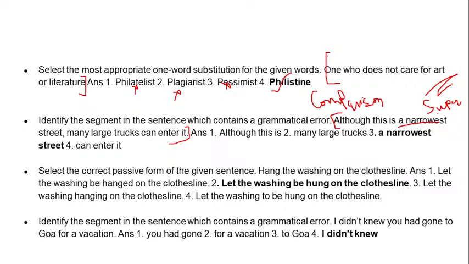So it will be, although this is a narrow street, because when we are talking about one street or one noun, there is no need of comparing, isn't it? So it will be this portion where you have to select the mistake. A narrowest street is wrong.